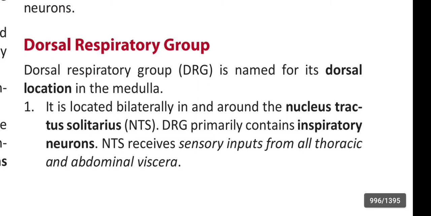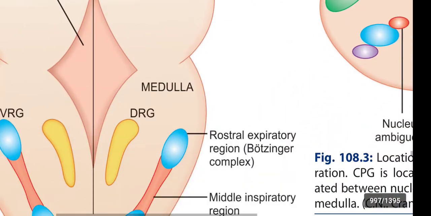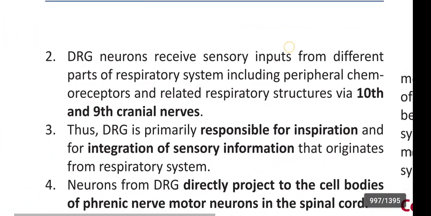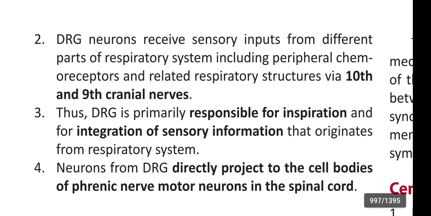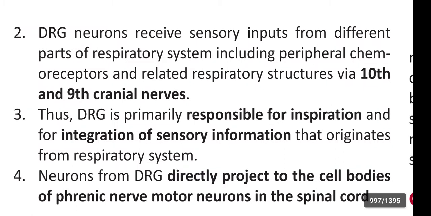The nucleus tractus solitarius receives sensory inputs from all thoracic and abdominal viscera. The dorsal respiratory group neurons receive sensory inputs from different parts of the respiratory system including peripheral chemoreceptors and related respiratory structures via the 10th and 9th cranial nerves.